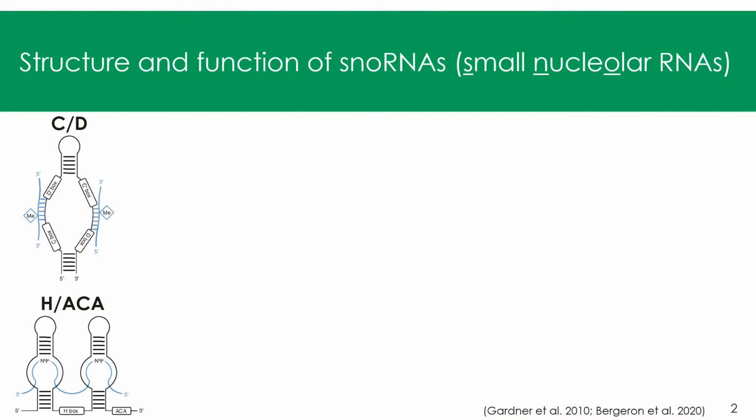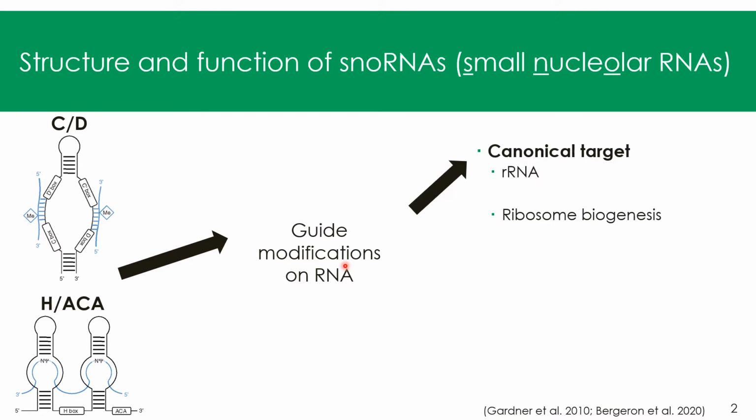So what are snoRNAs? snoRNAs are small nucleolar RNAs, which are non-coding RNAs that can be separated in two groups according to their structure and function. So we have C/D-box snoRNAs and H/ACA-box snoRNAs. They both have a similar function, which is to guide modifications on their target RNA. So the canonical target of snoRNAs are ribosomal RNA. The modifications they guide on ribosomal RNA are highly important in ribosome biogenesis.